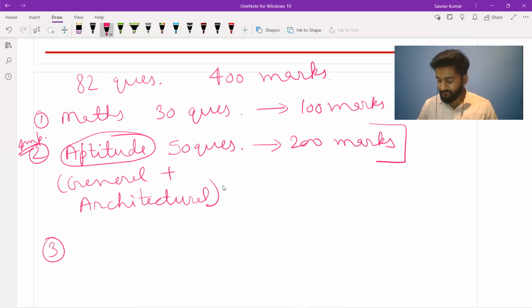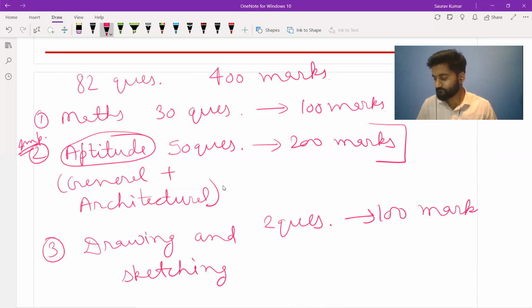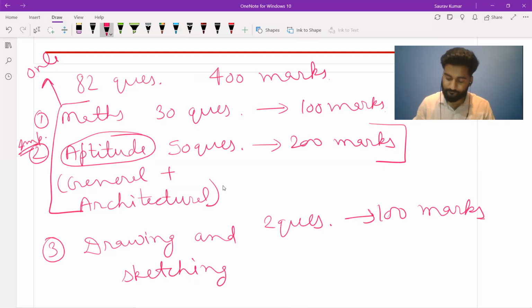The third one that we have is your drawing and sketching. For this, you will get 2 questions of 100 marks. Now, as per the latest guidelines of JEE paper 2, maths and aptitude, these two are completely online.